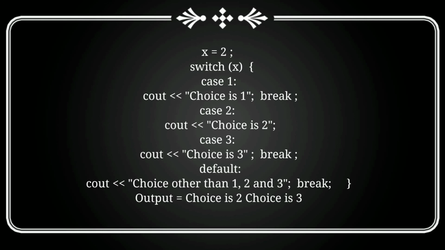What if I remove break from any case? What will happen is all the cases after that will be executed, including that case, till the next break statement is encountered. Look, I have modified the previous example. In this I have removed break statement from case 2. So what happened is case 2 was executed as well as case 3 was also executed and there is a break statement in case 3, so the control came out of the block.